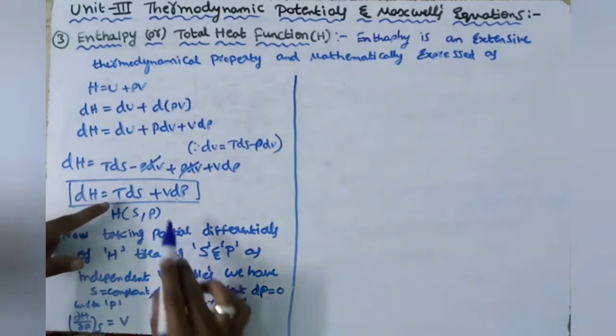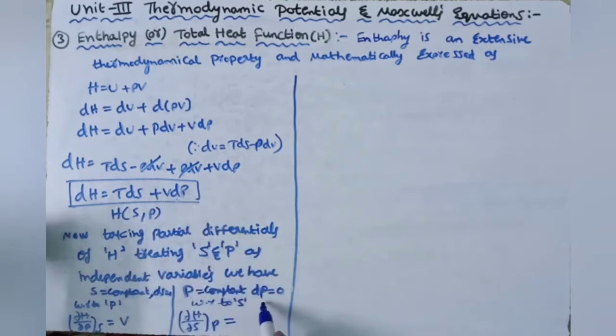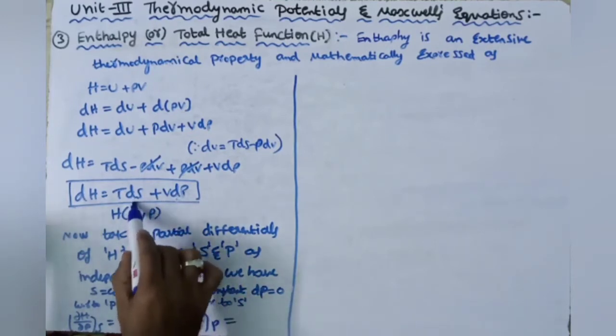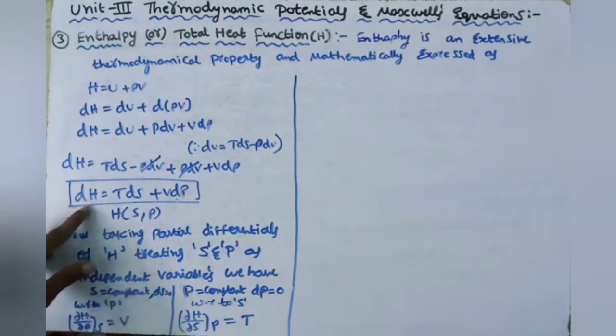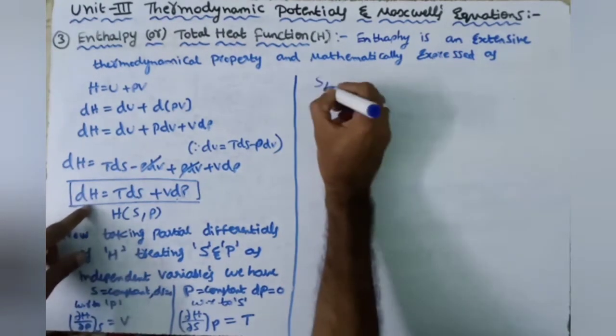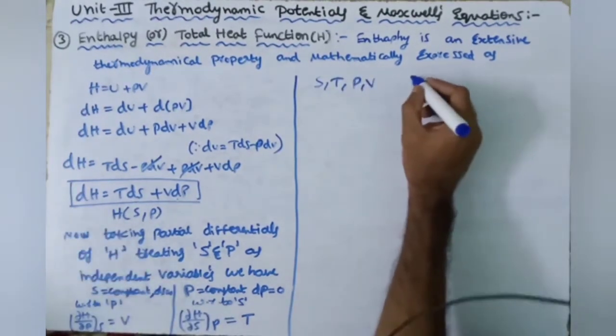On the other side, dP is 0, so this term becomes completely 0. Partial differentiation of dS with respect to S becomes 1. So we have T. These are the two equations connecting enthalpy with the thermodynamical variables S, T, P, V.